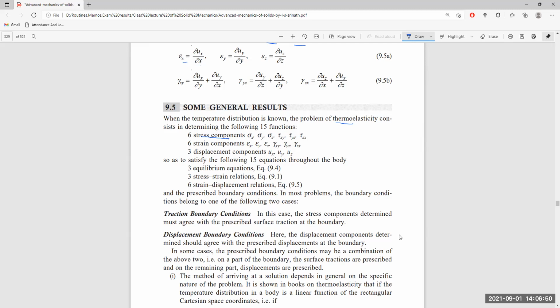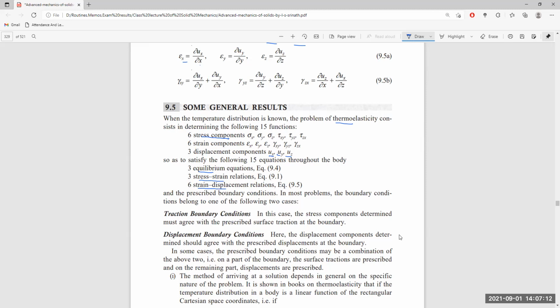The body has only three dimensions. It can be displaced only in three directions: ux in the x direction, uy in the y direction, uz in the z direction. And these must satisfy the following 15 equations throughout the body: three equilibrium equations, six stress-strain relations, and six strain-displacement relations.